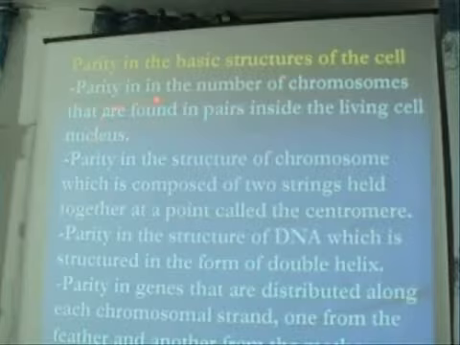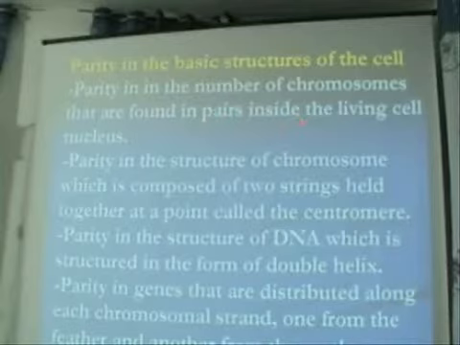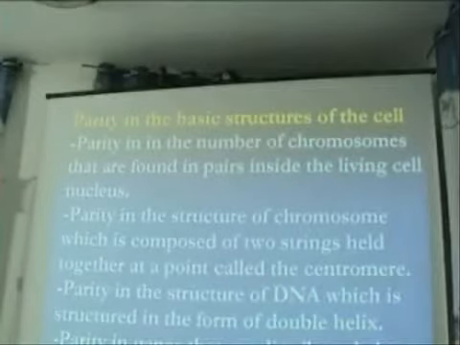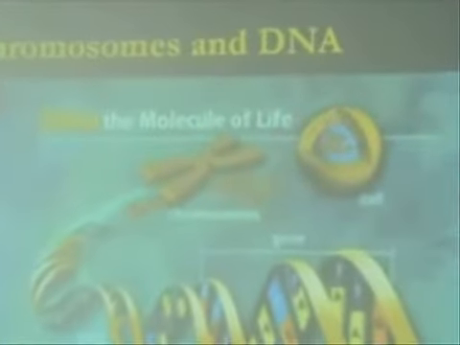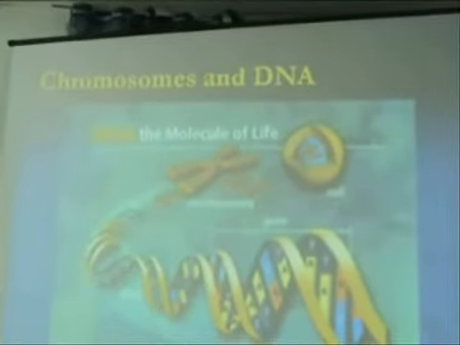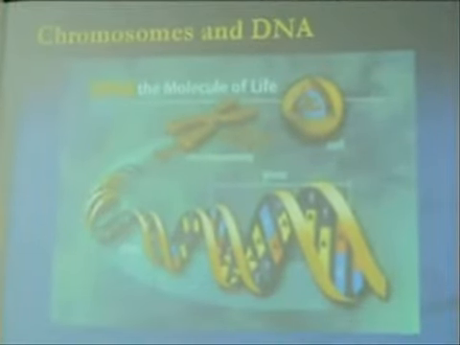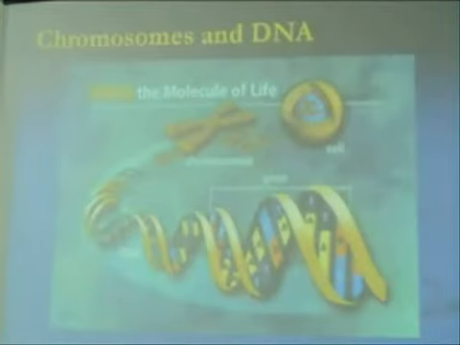Parity in the number of chromosomes that are found in pairs inside the living cell nucleus. Look at this. This is the cell. Inside the cell, there is a nucleus. Inside the nucleus, we find the chromosomes. And the chromosomes inside the nucleus of the cell exist in pairs. Exist in pairs.